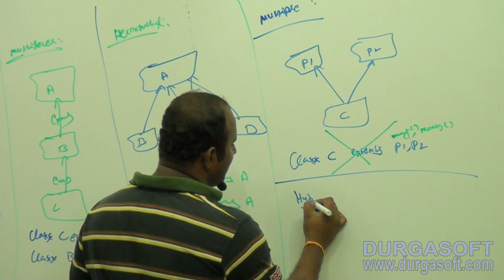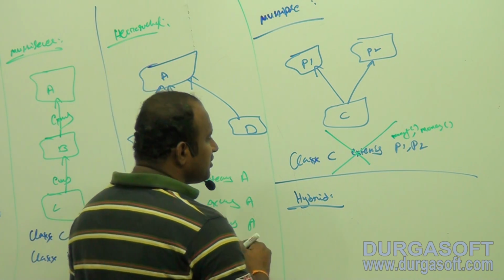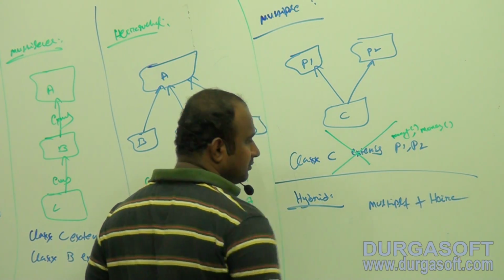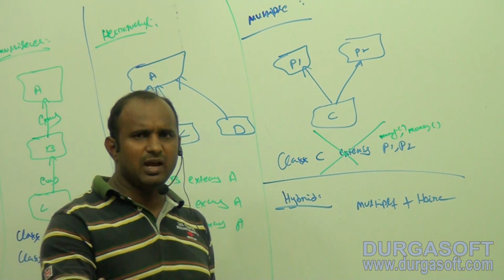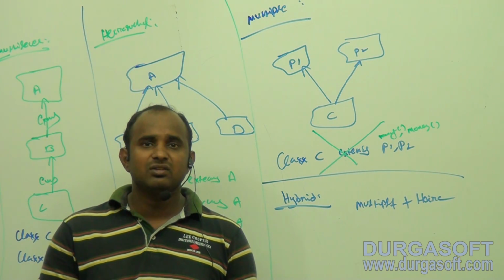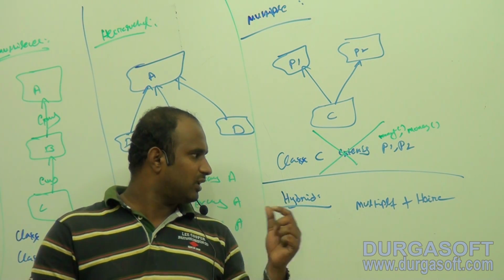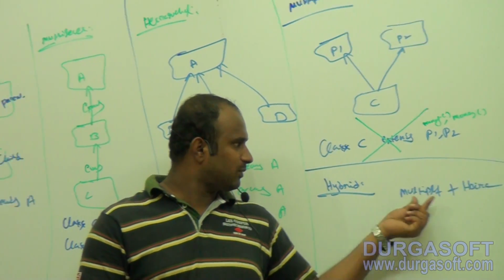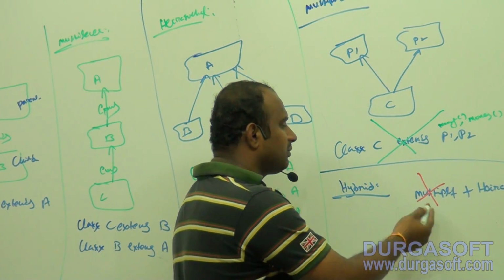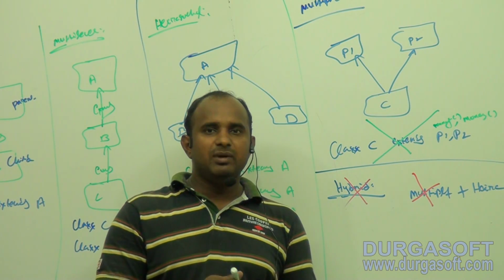And hybrid is nothing but a combination of multiple plus hierarchical. Hybrid framework means combination of sub frameworks. Here hybrid inheritance means combination of 2 inheritances. So tell me what is the combination here? Multiple and hierarchical. So Java supports multiple or not? Java is not supporting multiple. The reason Java is not supporting hybrid inheritance.